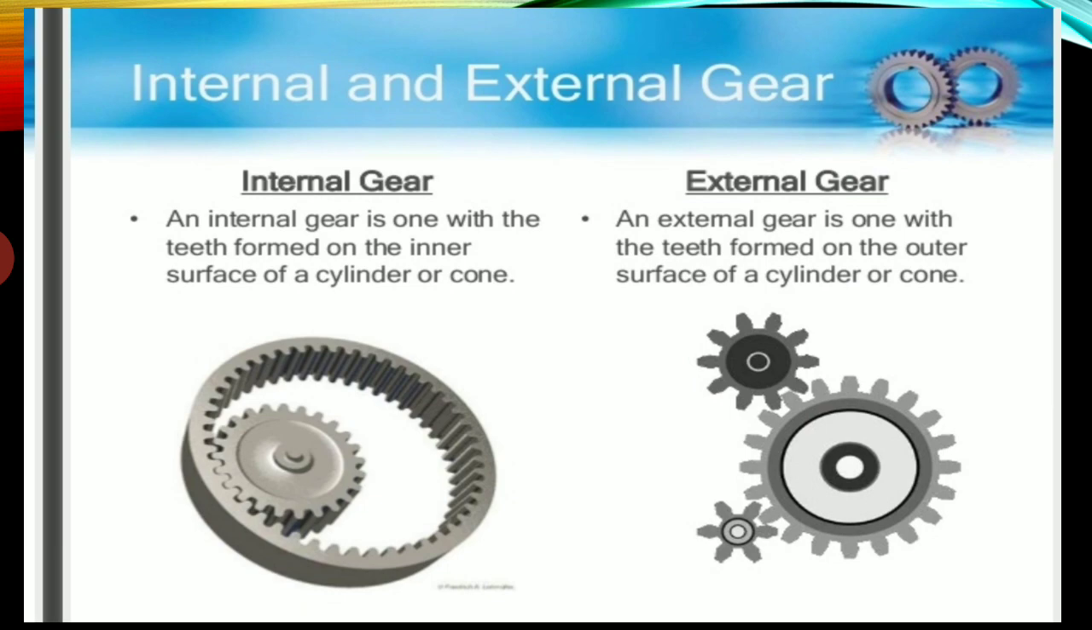Internal and external gear. An internal gear is one with the teeth formed on the inner surface of a cylinder or cone. An external gear is one with teeth formed on the outer surface of a cylinder or cone.